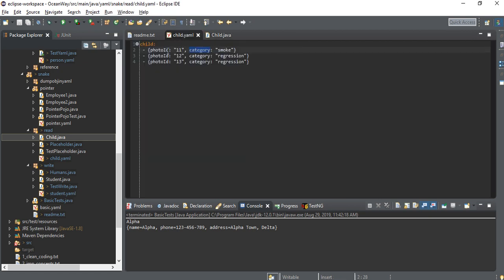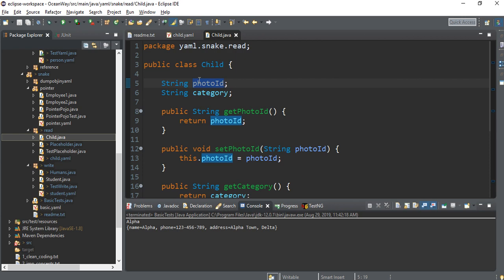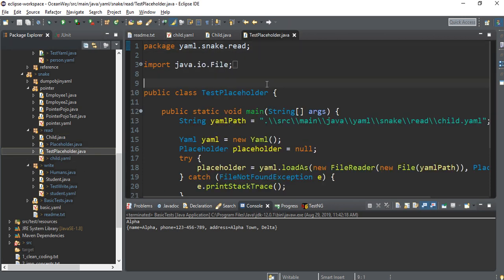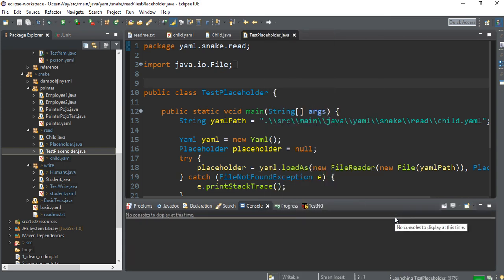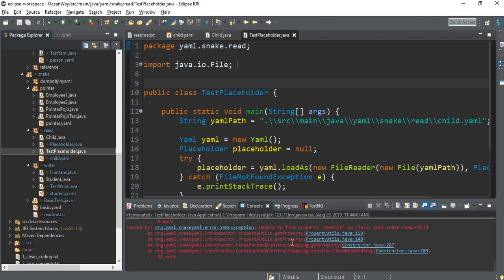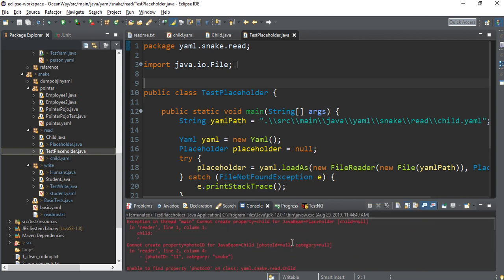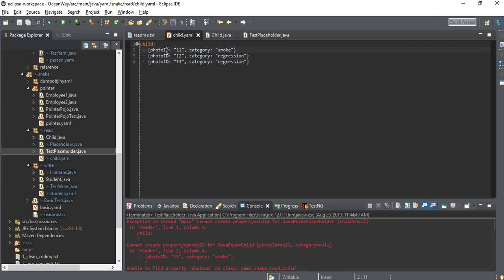So let me show. Photo ID, I have written capital D here, and here there is a small d. Let me check if it runs or not. Wow, right? There is a big exception. That exception is cannot create properties equal to child for placeholder and so on. So YAML is not able to understand. The mapping has been lost, so we have to make sure that mapping is correct.